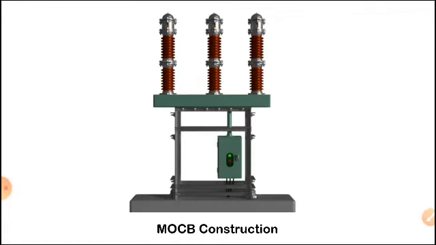I think you have learned this in our power system chapters. Let us see some circuits, how the circuit is closed, how the electrons flow in a small circuit, and once I open the switch, what is the impact on the circuit. Dear students, we are going to learn about the MOCB circuit breaker, the minimum oil circuit breaker. Before that, we have the BOCB, the brother of MOCB, the bulk oil circuit breaker.